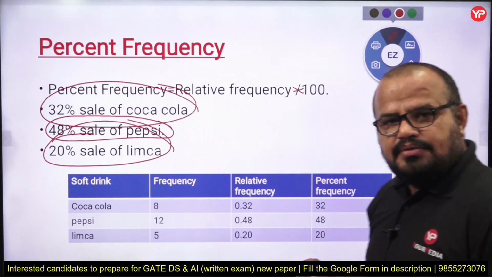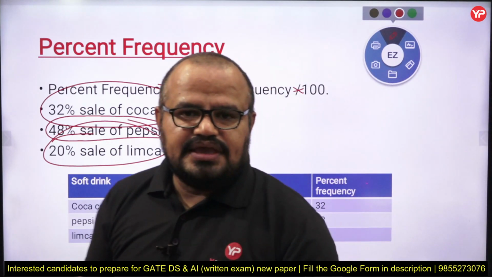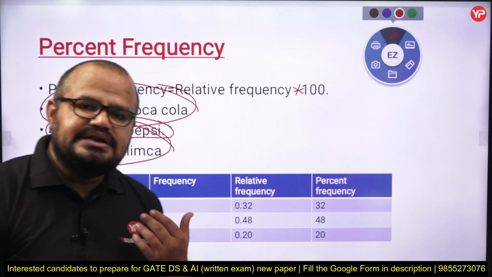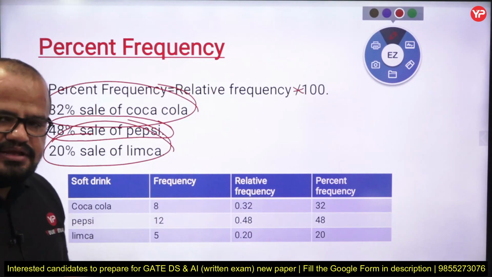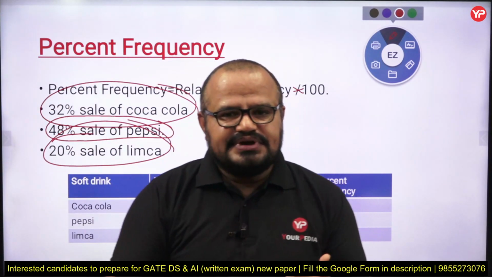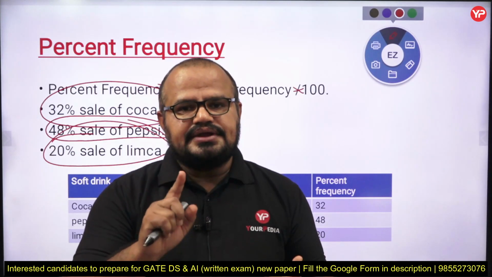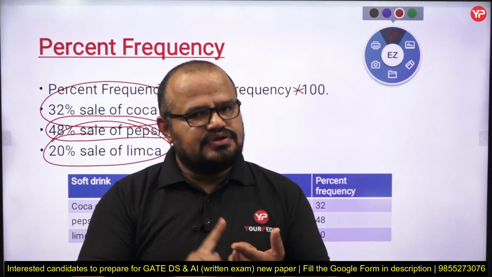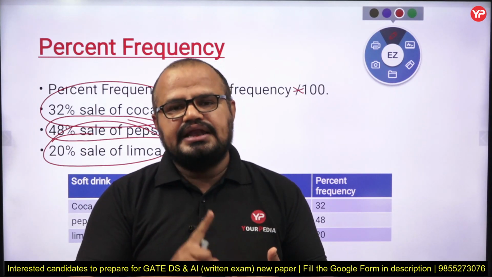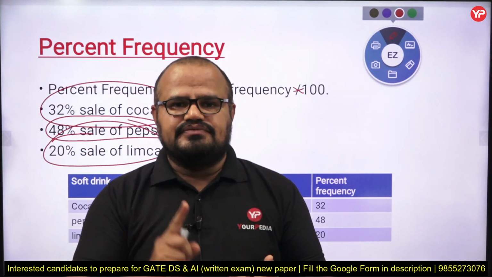It tells me about the purchase of a particular class in terms of percentage. Fine my dear students. So we discussed mainly the three types of terms related to categorical data. One is frequency distribution table, next is relative frequency, and next is percentage frequency.